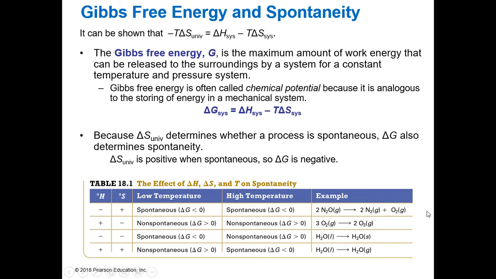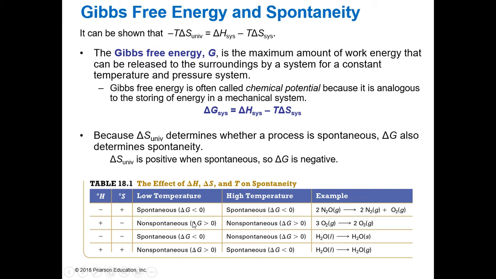Okay, here's an example. So it doesn't matter what temperature we're at. Let's skip down to the end. I guess it was the next one. So if delta H is positive, that means that it's endothermic. If our S is negative, that means that it's not spontaneous, right? So it's endothermic, not spontaneous. Then that means that no matter what temperature we're at, our delta G is going to be positive. And so it's not going to be spontaneous.